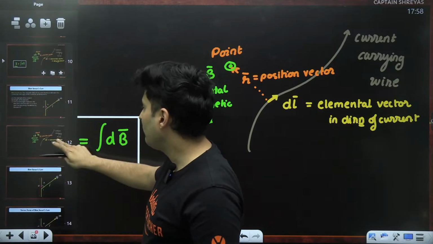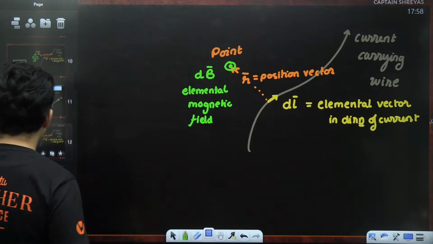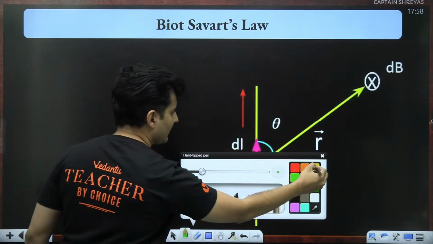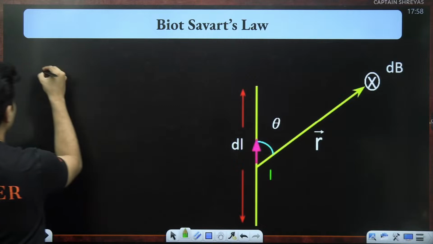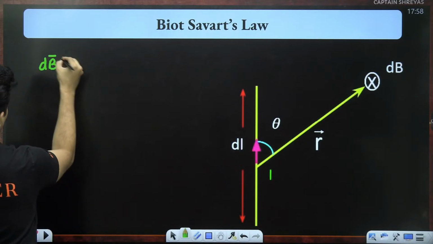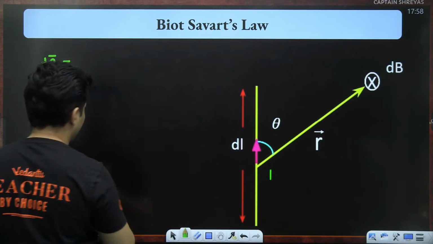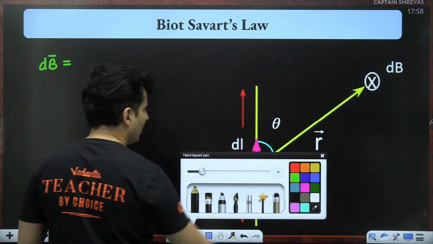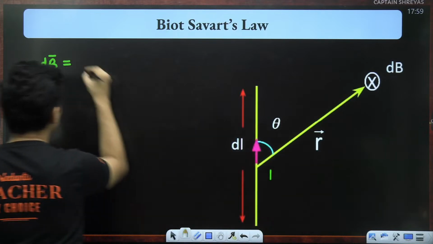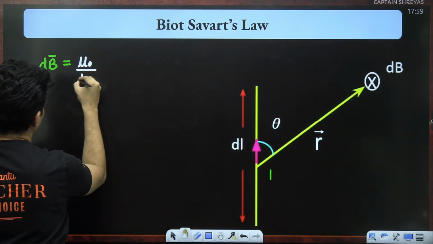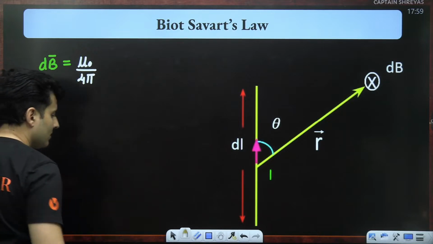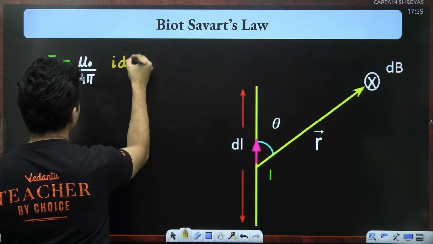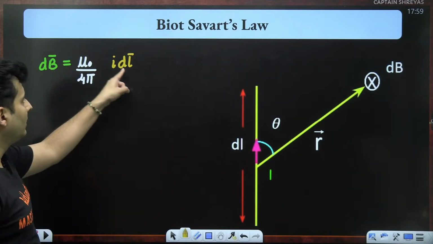Well, this value of dB was given by Biot-Savart, and that value of dB comes out as mu naught by 4 pi. There is going to be basically a constant over here. I'll just write it down, mu naught divided by 4 pi. I'll explain what this means. Then you have your I dl, current into the element.